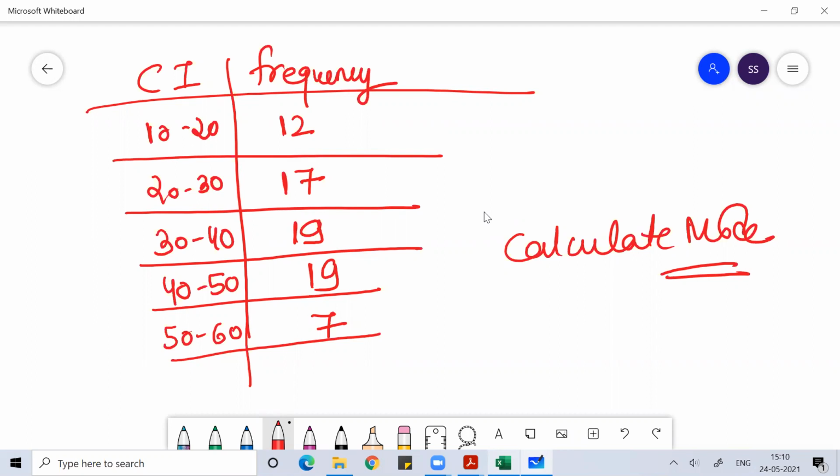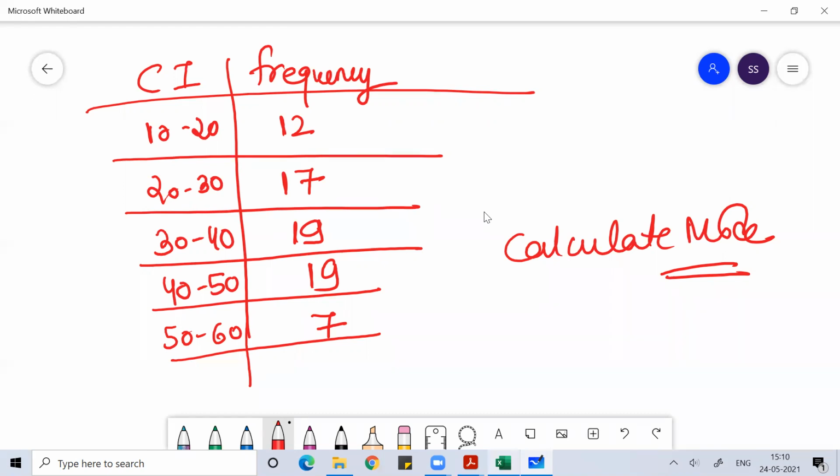So when you get this kind of situation, how will you calculate the mode? By using grouping table, analysis table, we try to find the required class interval where there can be maximum concentration of data, and then we use the formula: mode is equal to L plus h times (f1 minus f0) divided by (2 f1 minus f0 minus f2). And with that, we calculate the value of the mode. I hope you people are understanding.